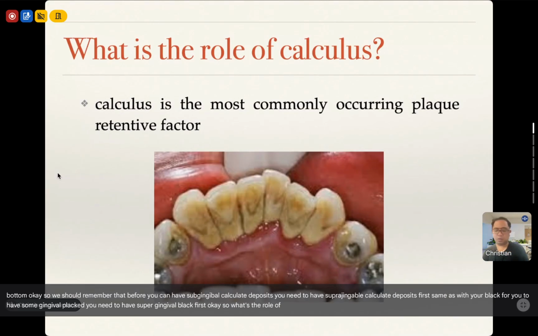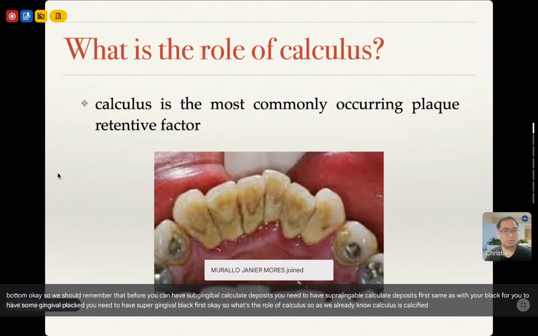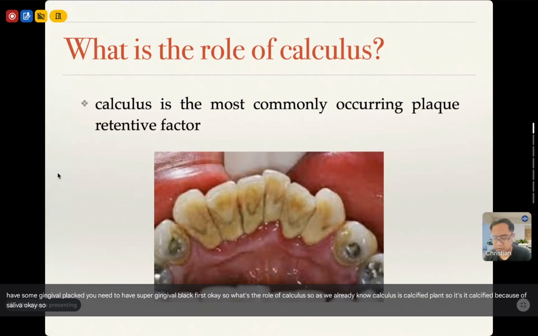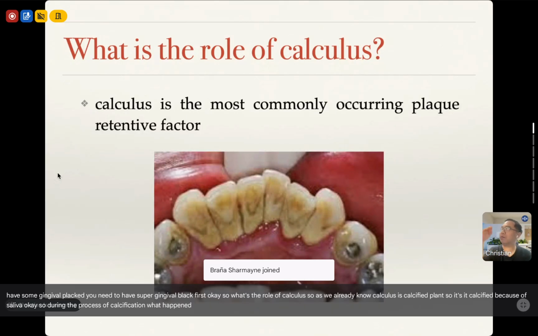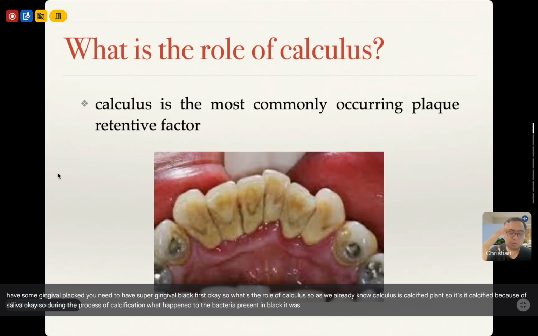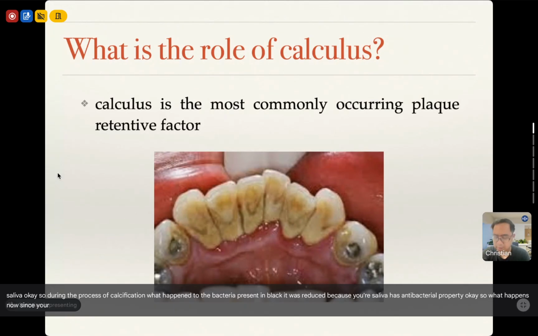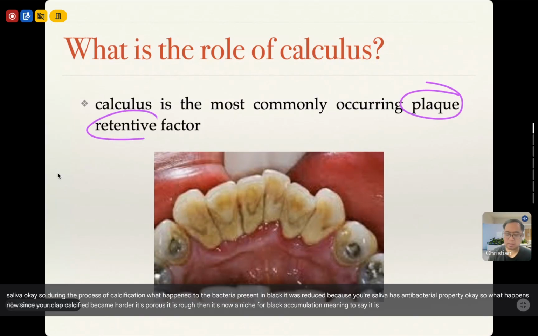So what's the role of calculus? As we already know, calculus is calcified plaque. It calcified because of the saliva. During the process of calcification, what happened to the bacteria present in plaque? It was reduced because your saliva has antibacterial properties. Since your plaque calcified, it became harder, porous, and rough, so it's now a niche for plaque accumulation, meaning it is plaque retentive.